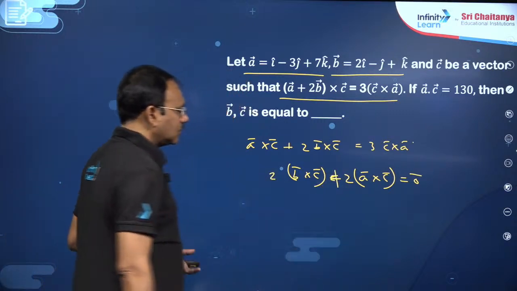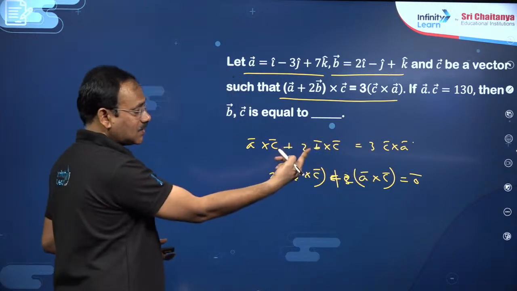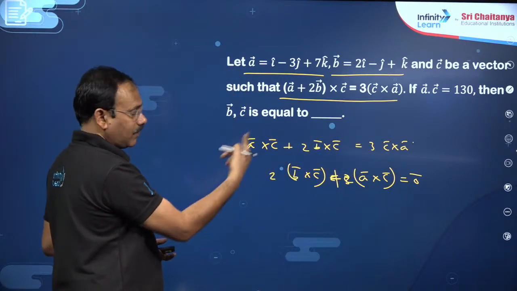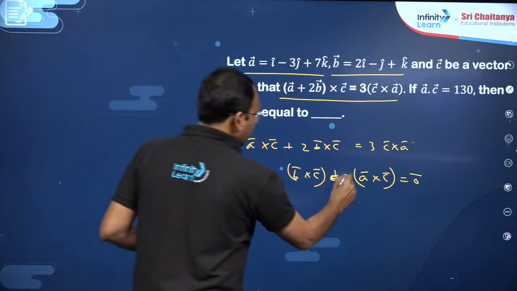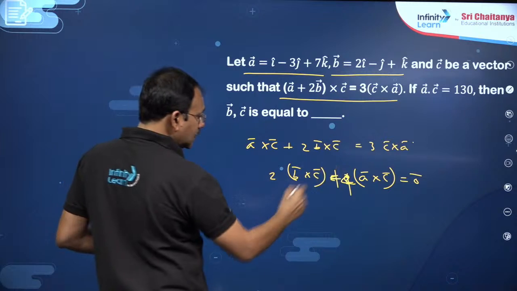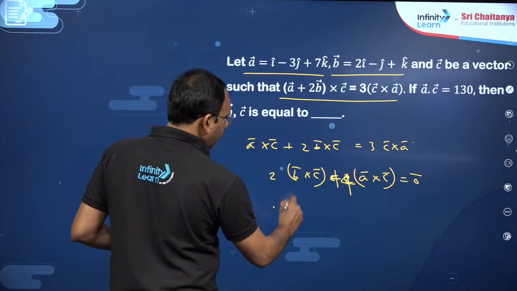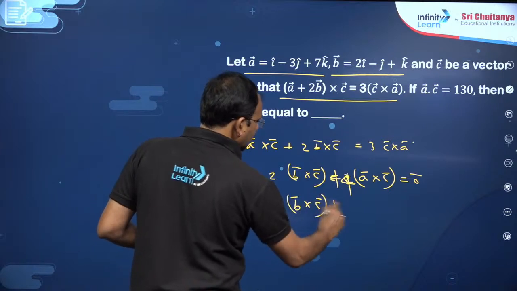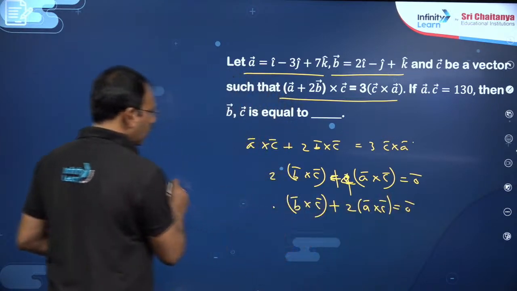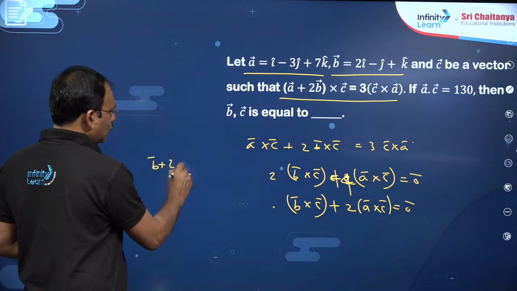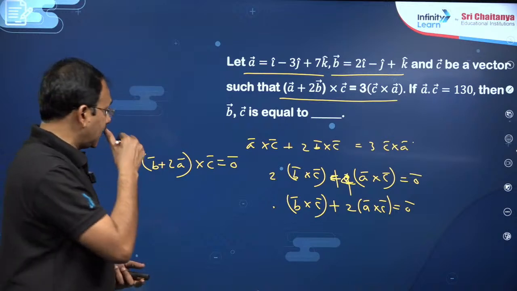So, minus 3 C cross A becomes plus 3 A cross C. So, plus 3 plus 1, it becomes 4 times A cross C, my dear friends. In this stage, you can also write, 2 you can cancel, B cross C plus 2 times A cross C will be 0 bar. You can also write B bar plus 2A bar cross C bar is 0 bar. That is what you can write.